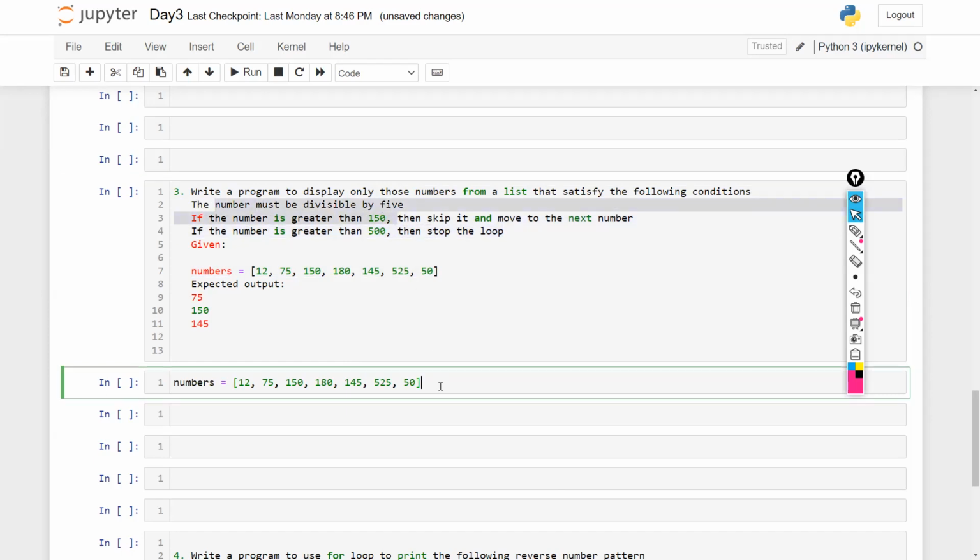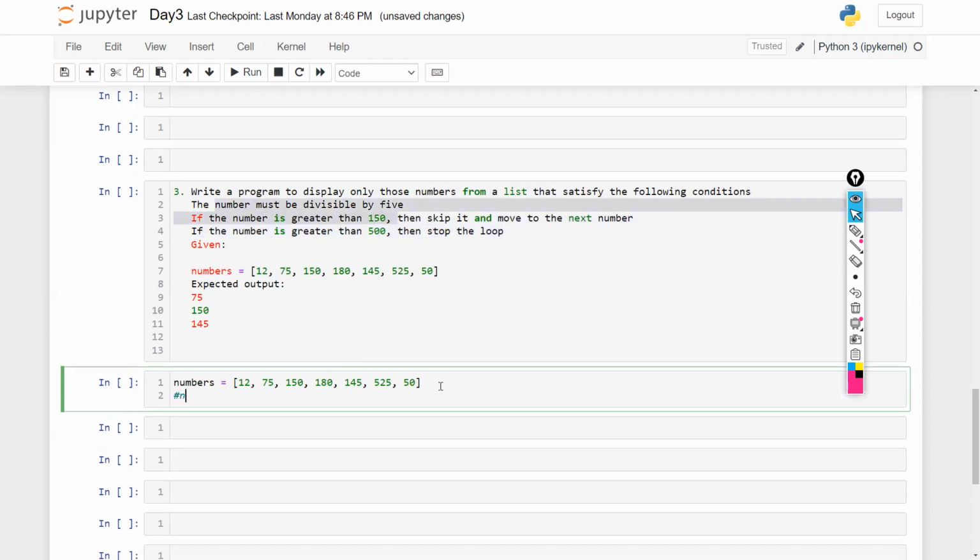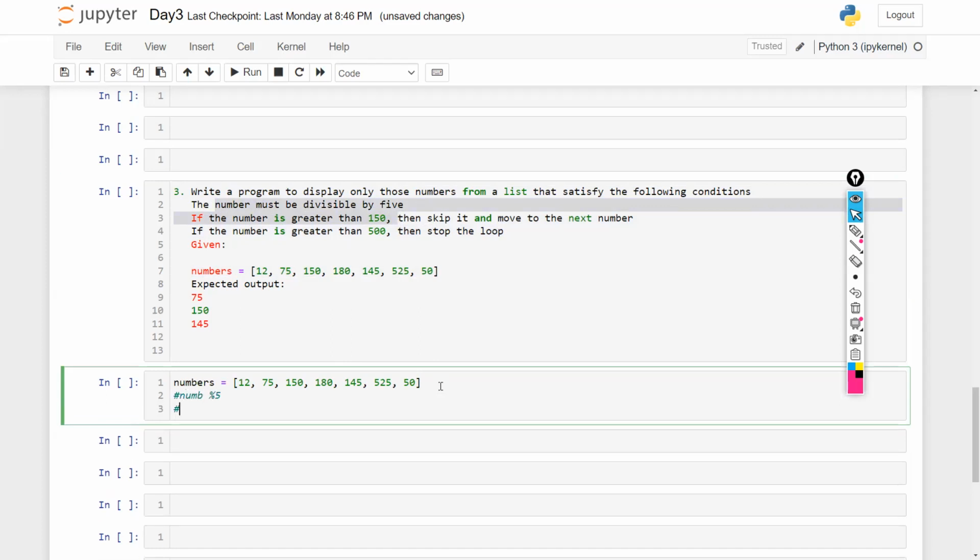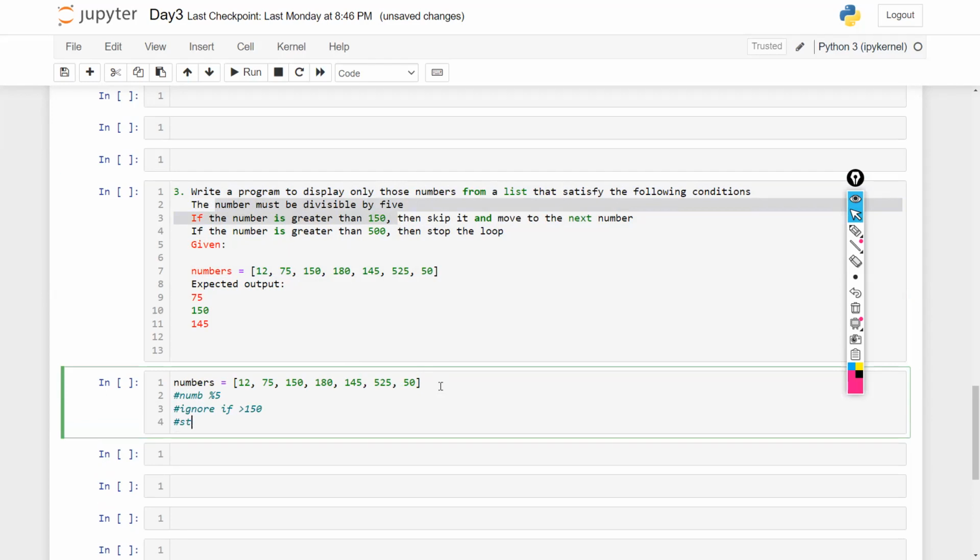So I want all the numbers that are divisible by 5. Then I want to ignore the number if it is greater than 150, and stop if it is greater than 500. So this is the question. Now try it, everyone. Stop the video and try it.